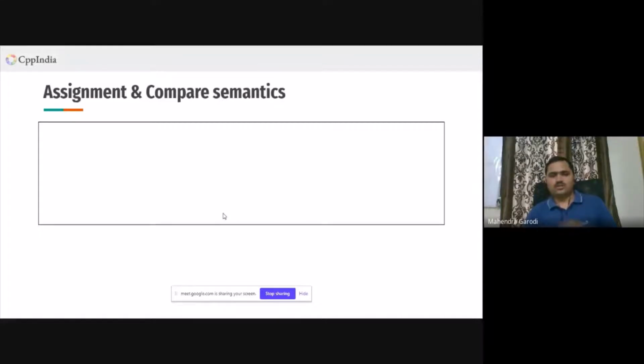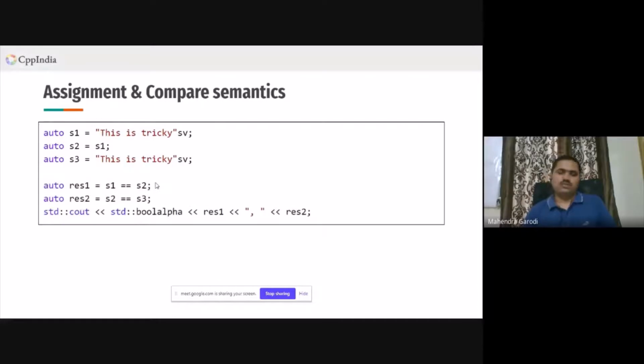Let's look into some assignment and compare semantics. So this is first auto S1. This is tricky. And this SV is nothing but a string literal. So it will create an object of type string view. Then there is this S2, which is created, and I'm assigning S1 here. And once again, there is this S3. The strings are the same for S1 and S3.